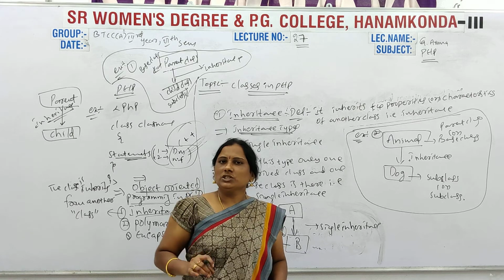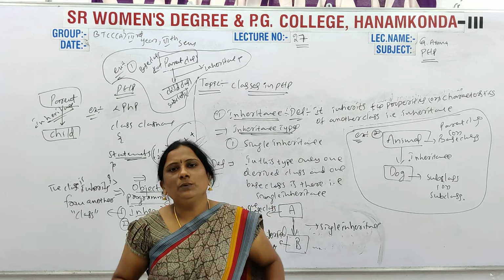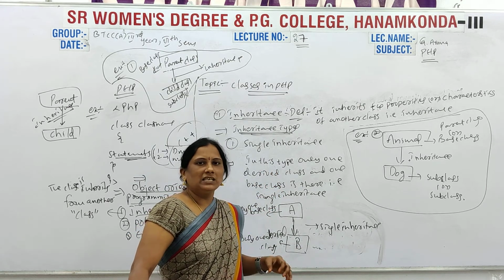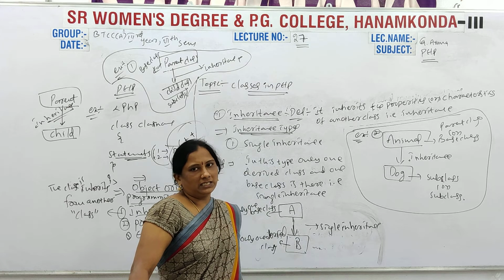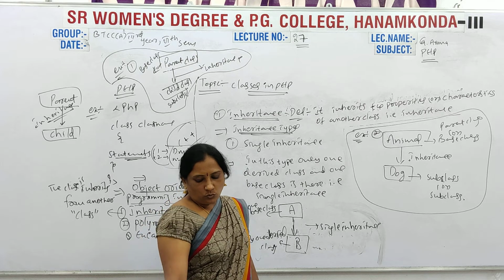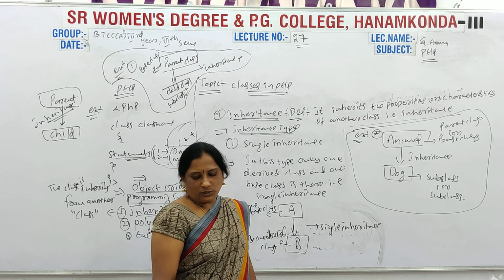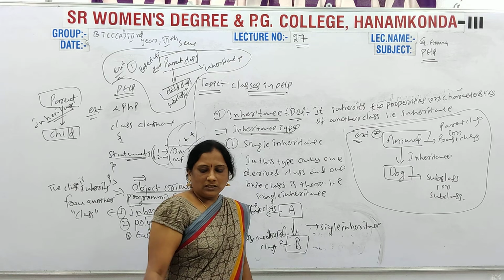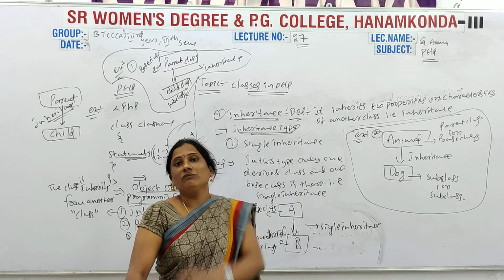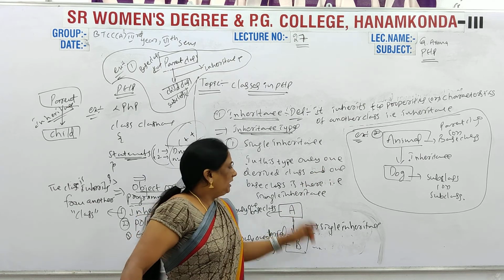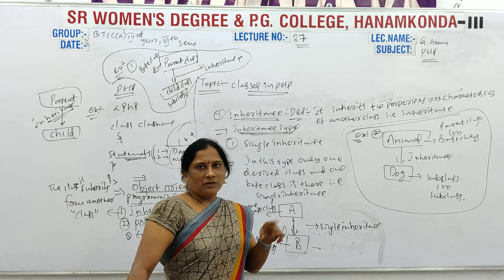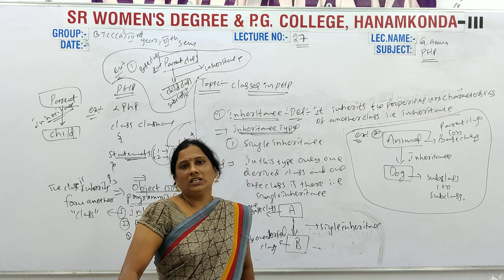So what is the definition of multiple inheritance? In single inheritance, one base class is there and one subclass is there. Then multiple means two base classes are there. In multiple inheritance, only a single derived class is there and it inherits from more than one base class. So the derived class is one, but the base classes are more than one.